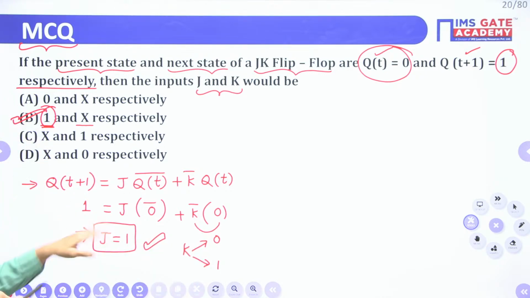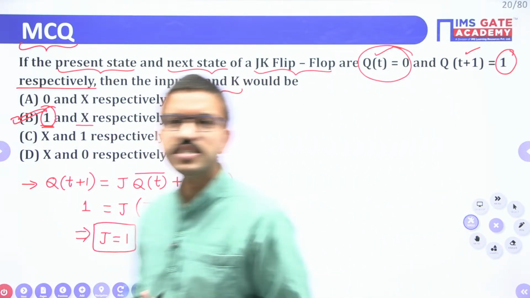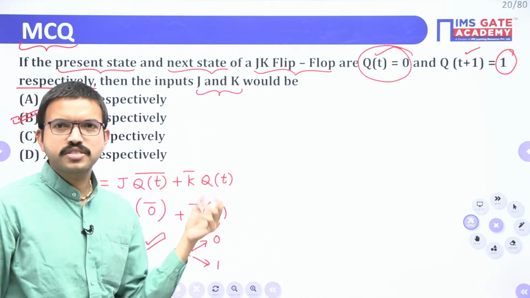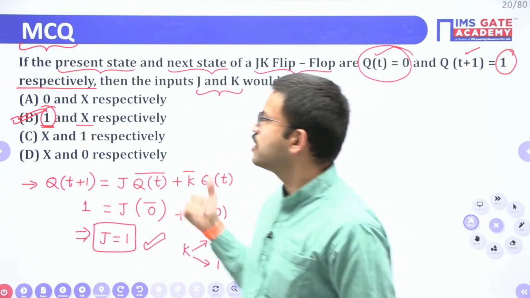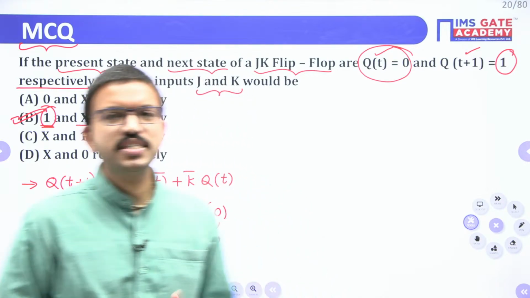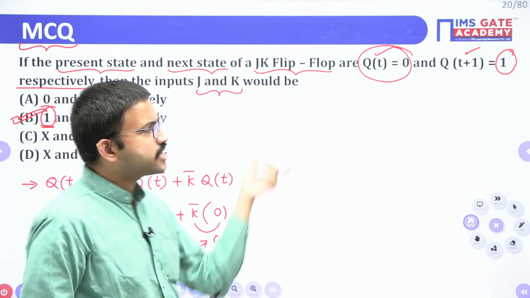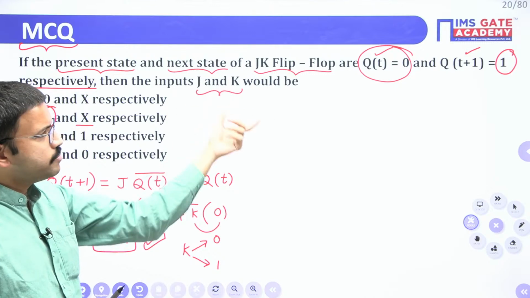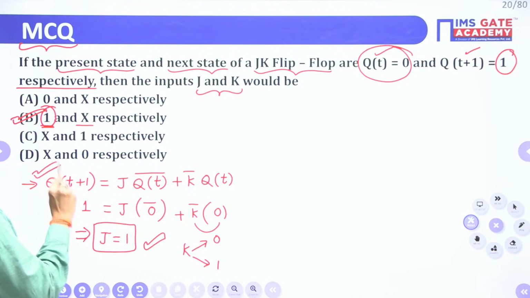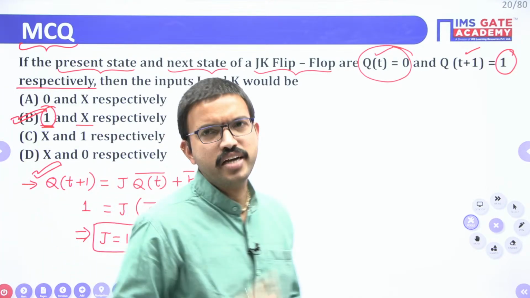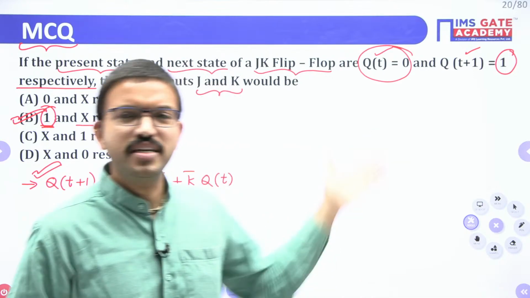In this way, you can solve any question related to SR flip-flop, D flip-flop or T flip-flop also. Generally you might have solved this with the help of the excitation table, but from the GATE exam point of view, they won't ask questions related to design because it is objective oriented. Any of these questions you can solve with the help of the characteristic equation. That's why I have stressed multiple times that if you remember the 4 characteristic equations of flip-flops, you can solve any question related to sequential circuits.